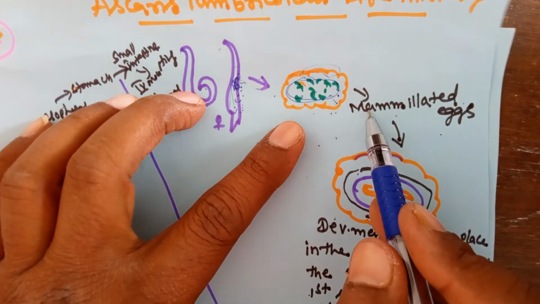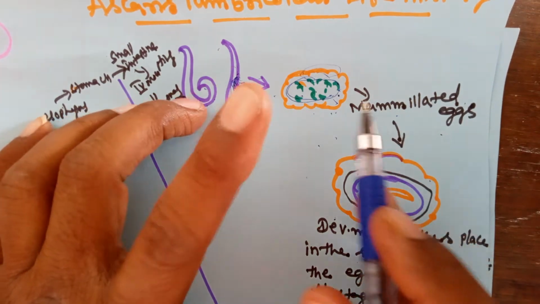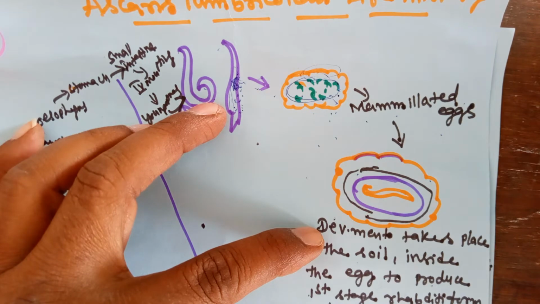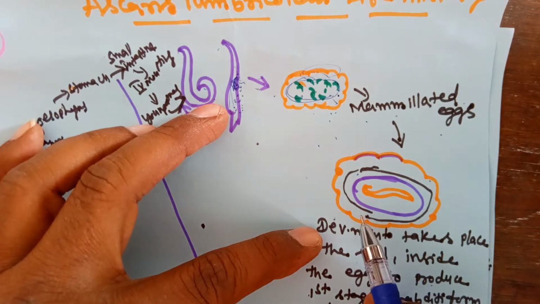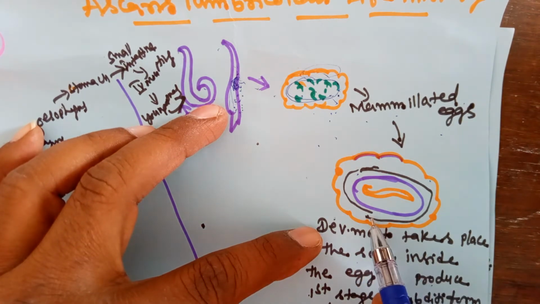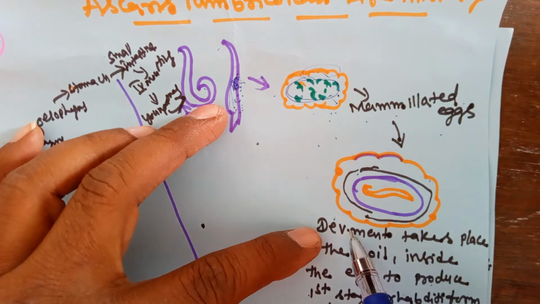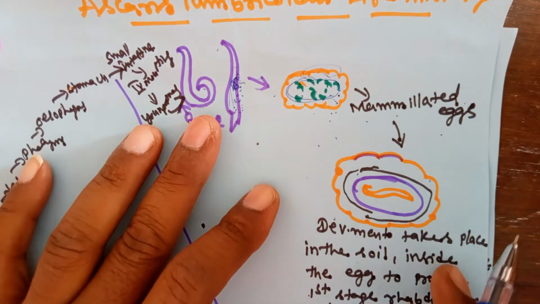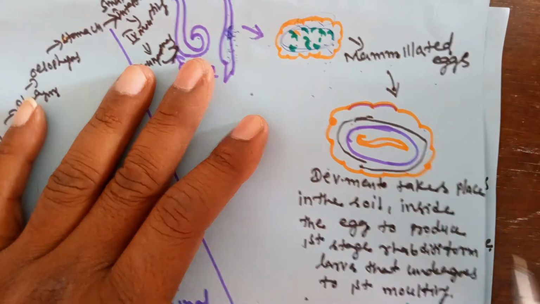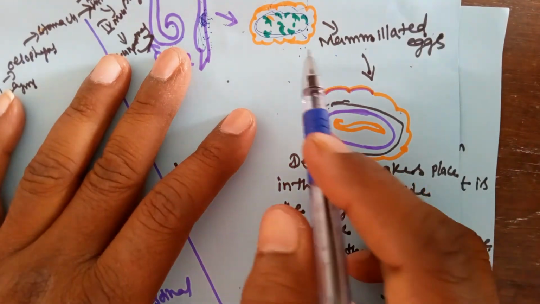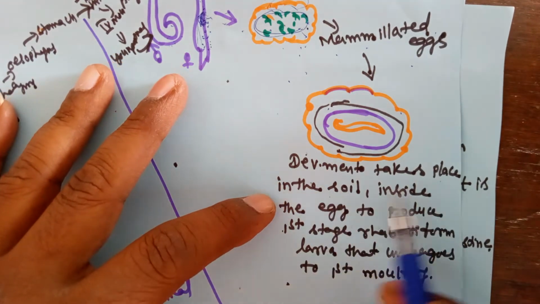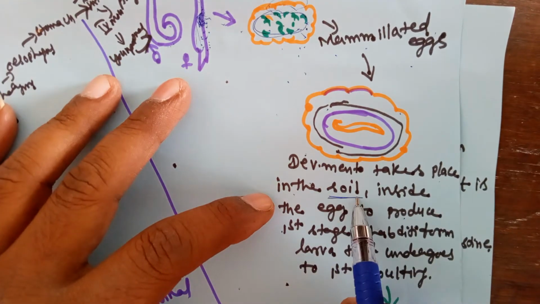These mammillated eggs come outside. But where do these eggs develop? In soil outside. So when a person releases fecal material in an open ground area, not using the toilets, these mammillated eggs develop. The development takes place in the soil.